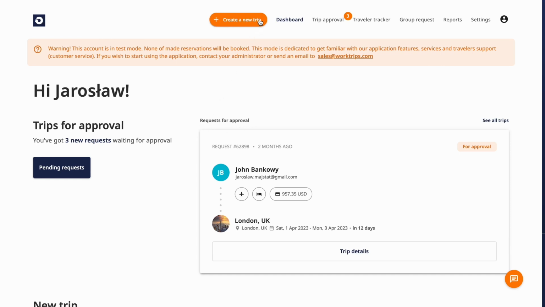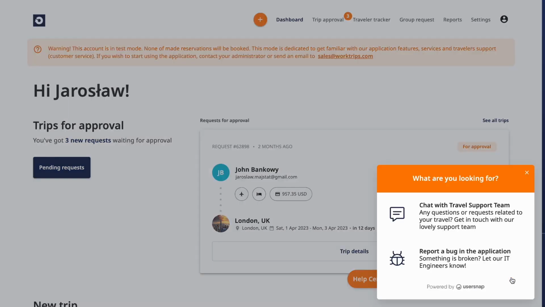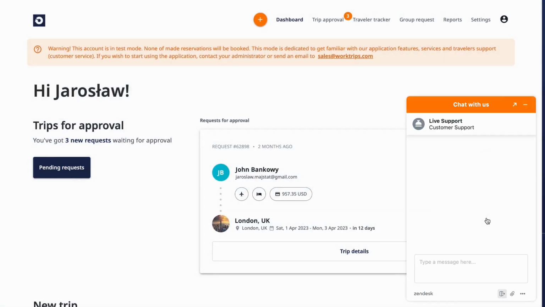At the top of the screen, you'll see the plus button to create a new booking. If you wish to make a booking or book travel as part of a predefined company trip, you can start the process from here. This will take you into the client panel where you can plan and submit your booking. If you have doubts or questions, remember that you can contact our travel support team by selecting the orange Help Center icon located in the lower right corner.